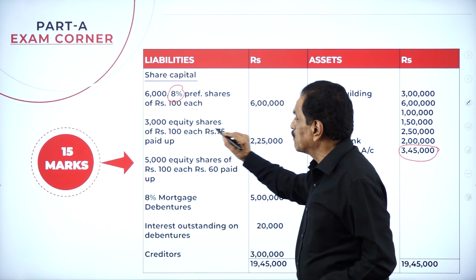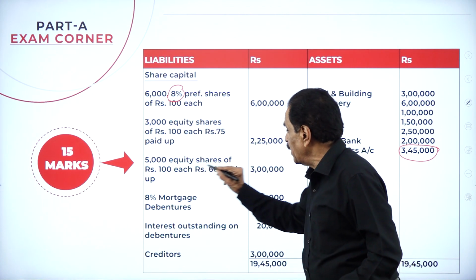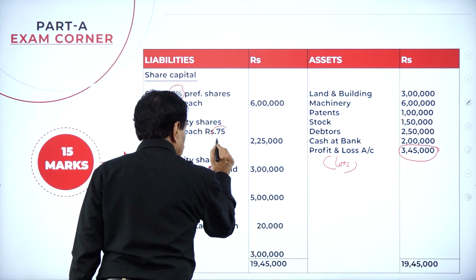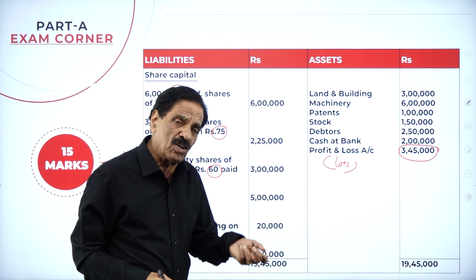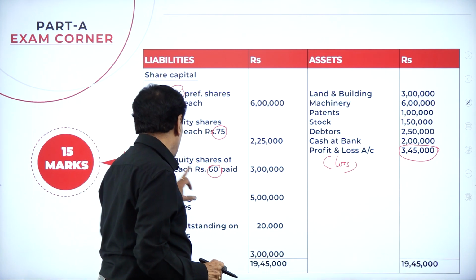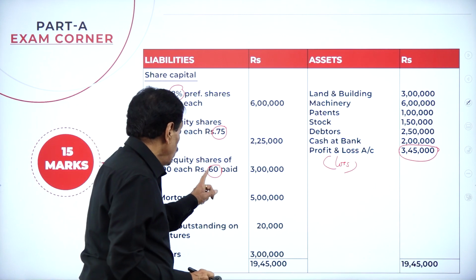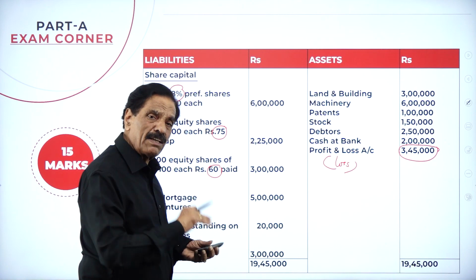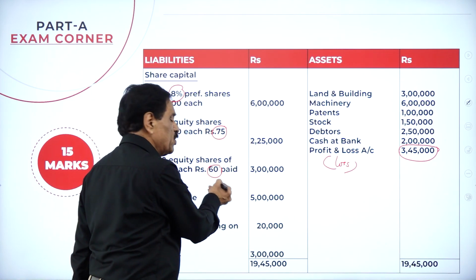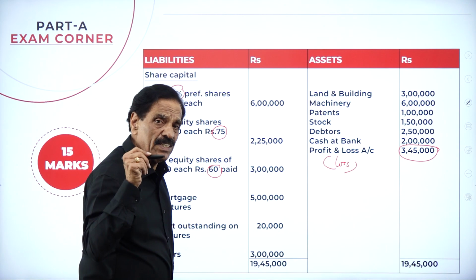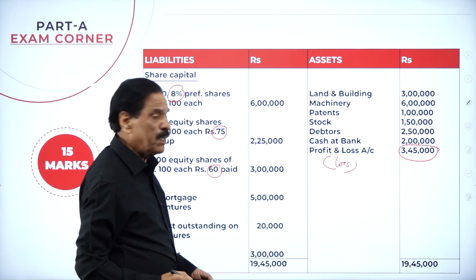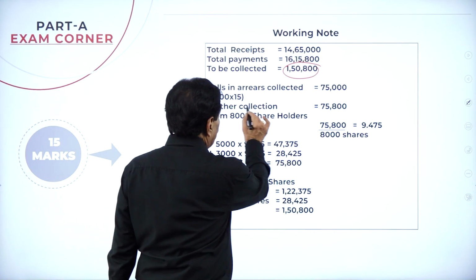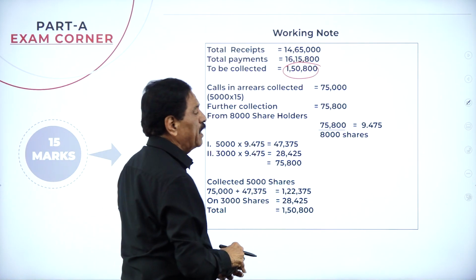Here, 3,000 equity shares of 100 each, 75 paid up. 5,000 equity shares of 100 each, 60 paid up. One has paid 60 rupees, the other paid 75. What I did in my logic argument is I collected 15 rupees from the 5,000 shares to make them equal. How much has the first paid? 60 rupees. How much has the other paid? 75. Or another way, you can take the ratio 75:60. But what I did now was take 15 rupees from him to make them equal. Same thing I have done.